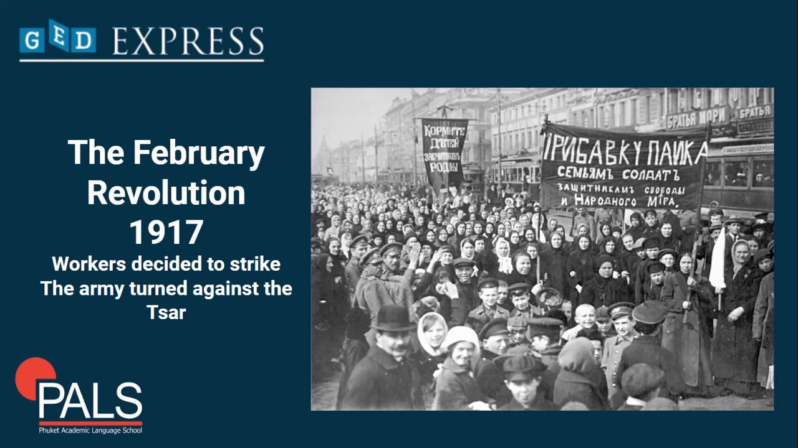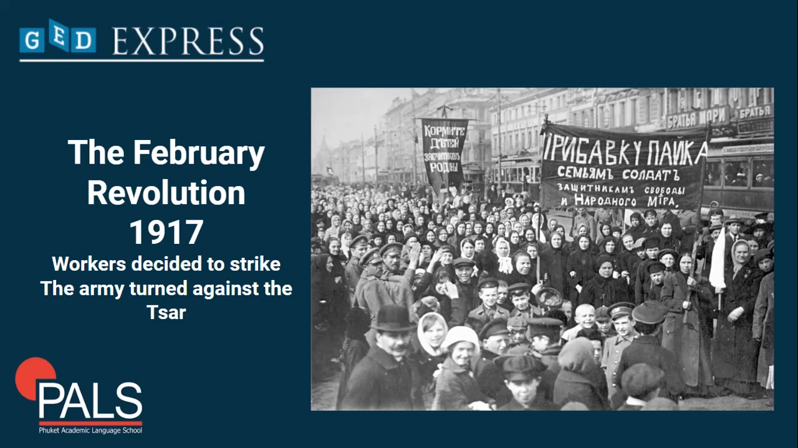After a few days of riots, the army turned against the Tsar, and the Tsar was forced to give up his throne, and the new government took over. The government was run by two political parties initially: the Petrograd Soviet, representing the workers and soldiers, and also the provisional government. It's like the traditional government without the Tsar.